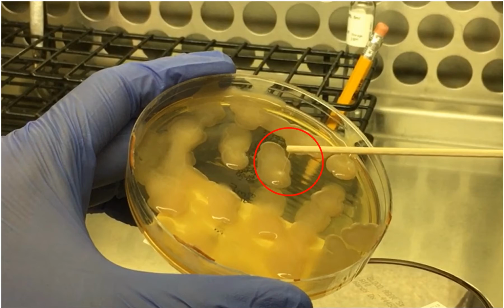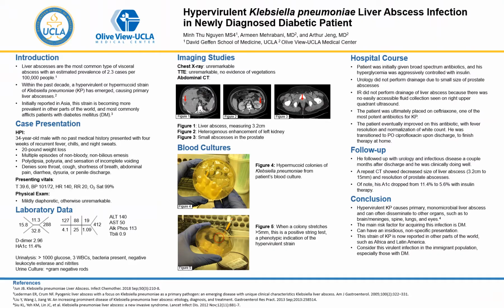Now let's go and review his hospital course. The patient was initially given broad-spectrum antibiotics, and his hyperglycemia was controlled with insulin. Urology and IR did not perform drainage of abscesses due to their small size, and there was no easily accessible fluid collection seen on the right upper quadrant ultrasound. The patient was ultimately placed on ceftriaxone, which is one of the most potent antibiotics for KP. Fortunately, he improved and was transitioned to PO ciprofloxacin just before discharge.